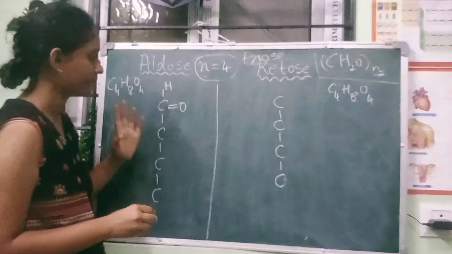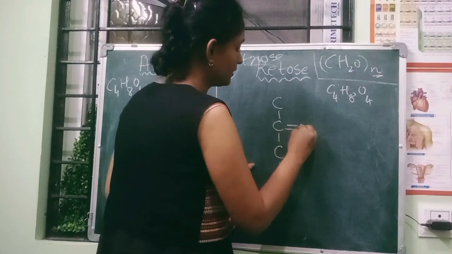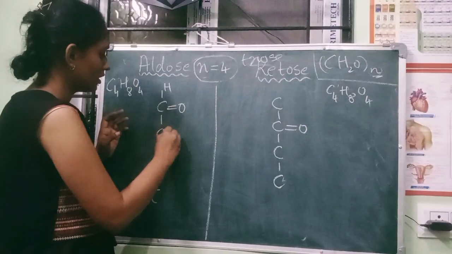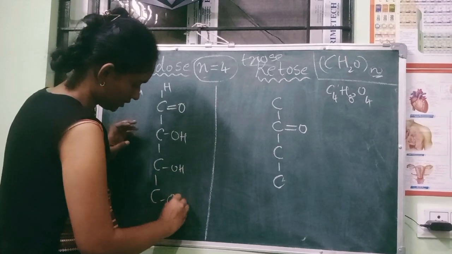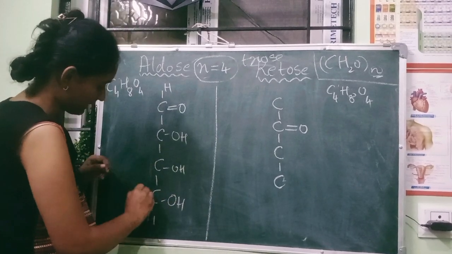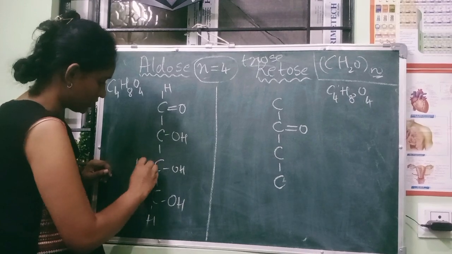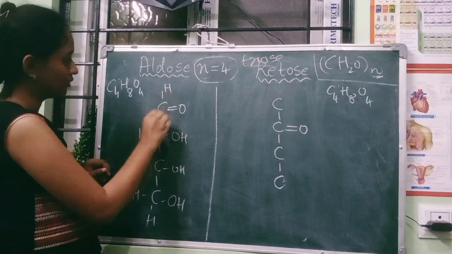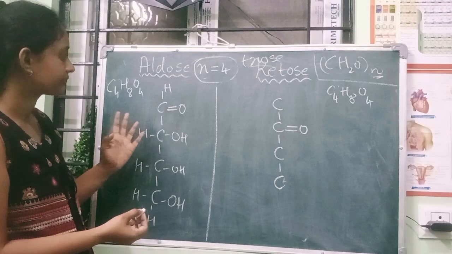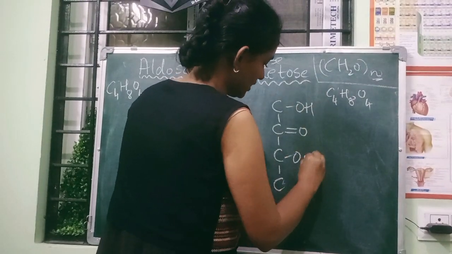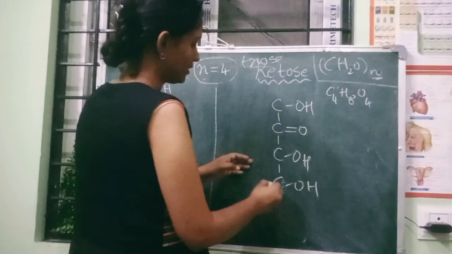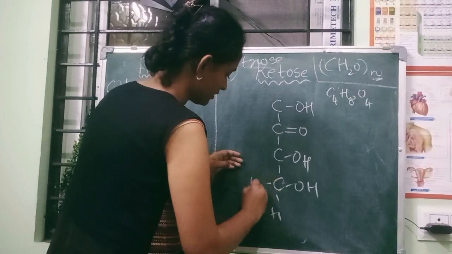Now write all the OH groups, and the remaining part below should be covered with H bonds. Here OH, OH, OH, H, H.